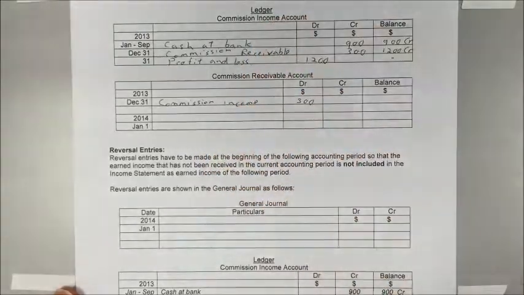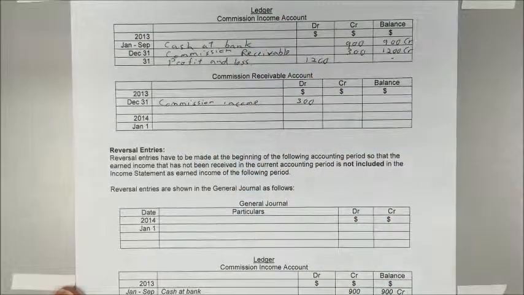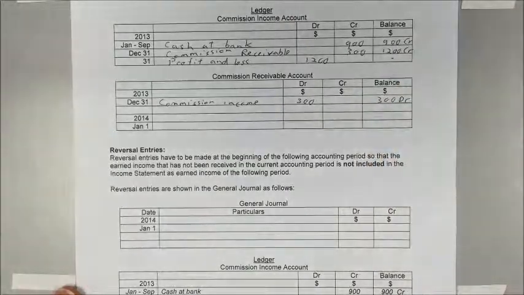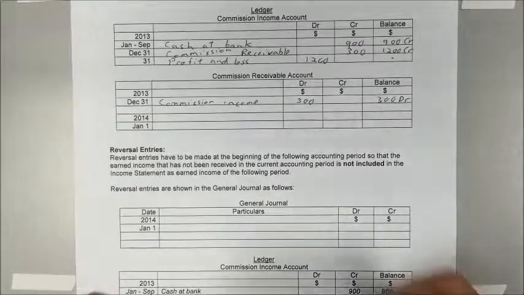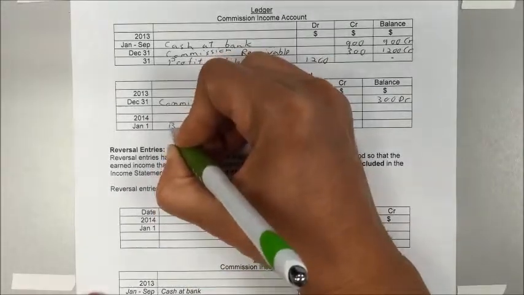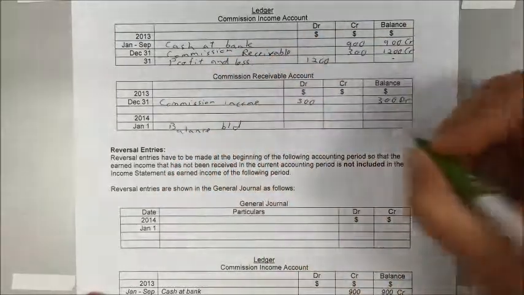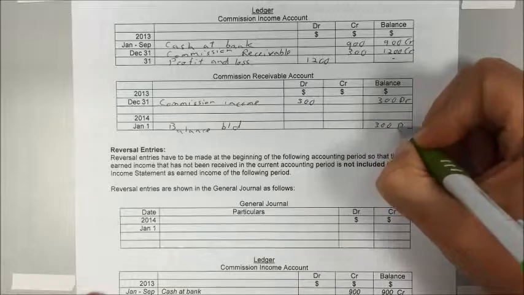Which is the account that we credited. Write in the balance of 300 debit in the balance column. After this, remember to bring down the balance to the next accounting period. So we have a balance brought down of 300 debit.